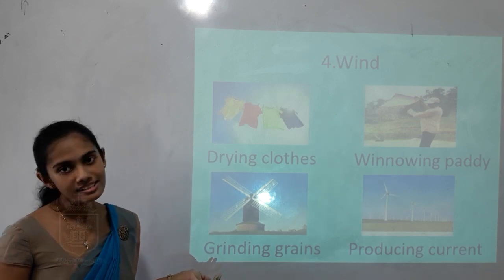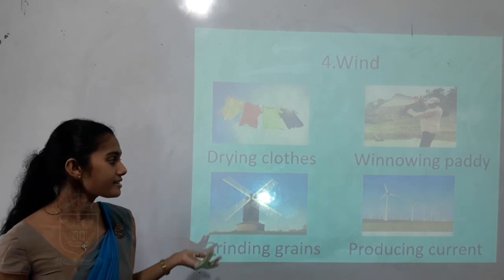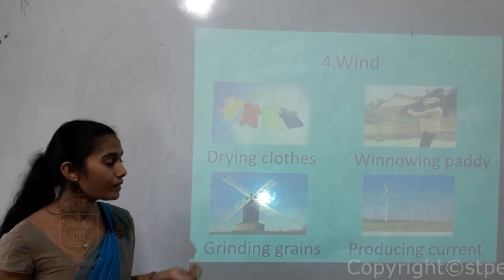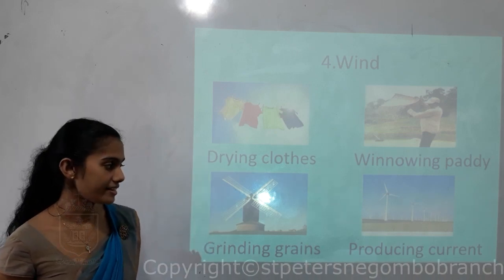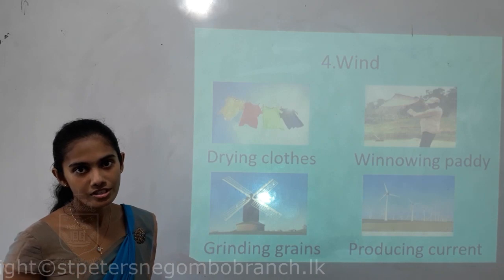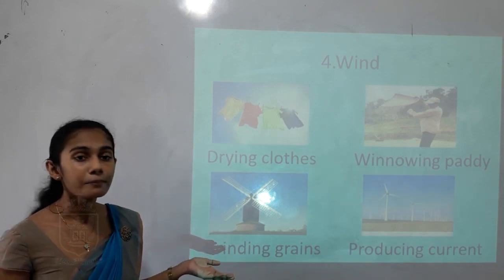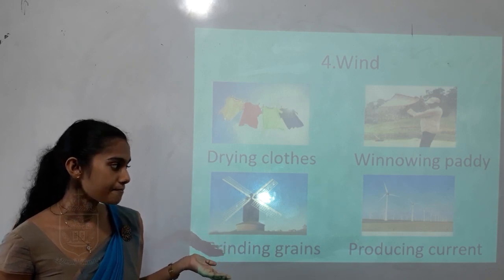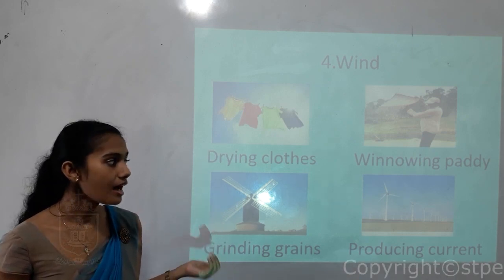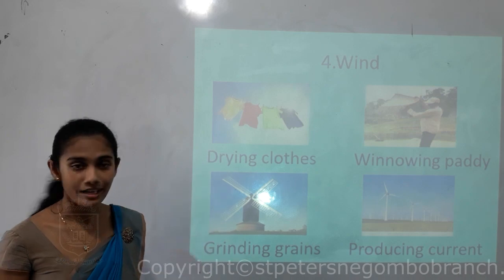So this is grinding grains, children. In the past, people used these windmills to grind their grains. Producing current, children: in the past and as well as in the present, people use power stations which are powered by wind to produce current.